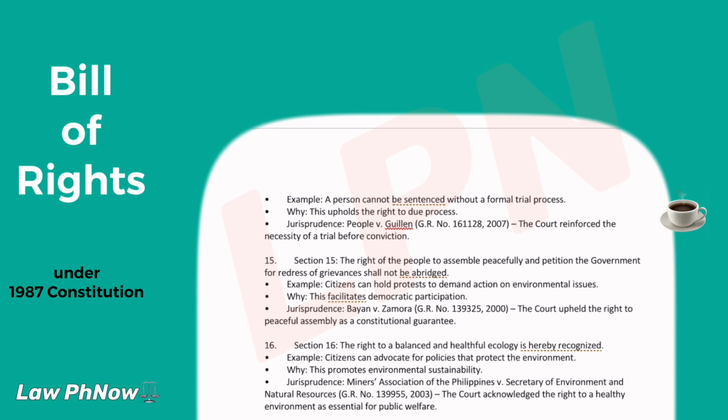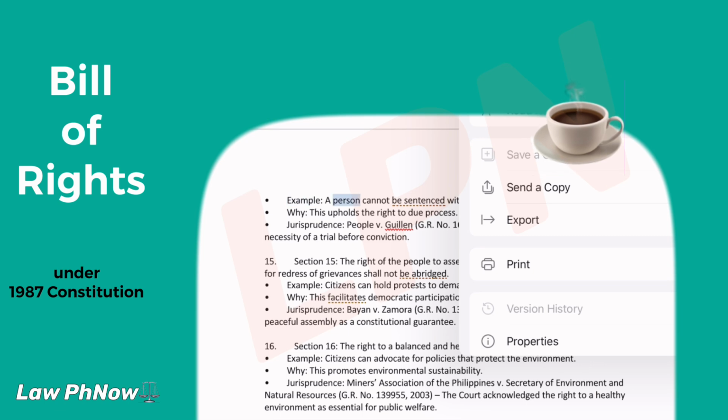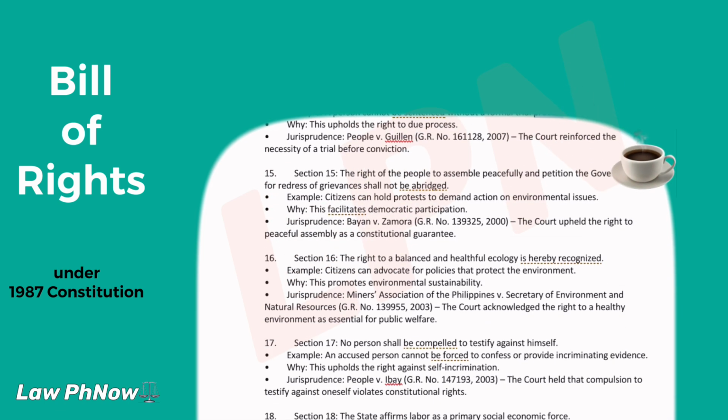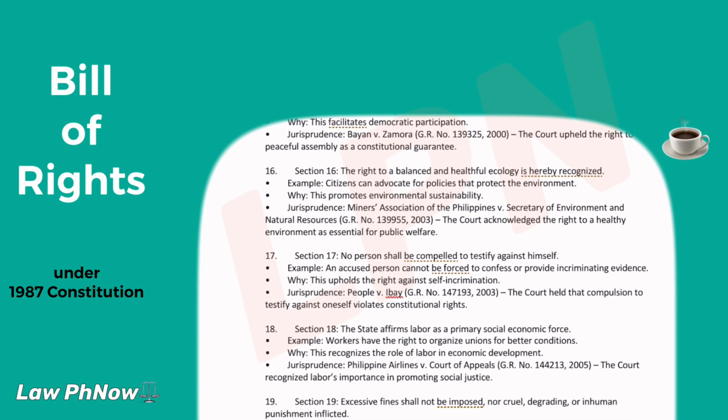Section 14. No person shall be convicted of any offense without the benefit of a trial. Example, a person cannot be sentenced without a formal trial process. Why? This upholds the right to due process.